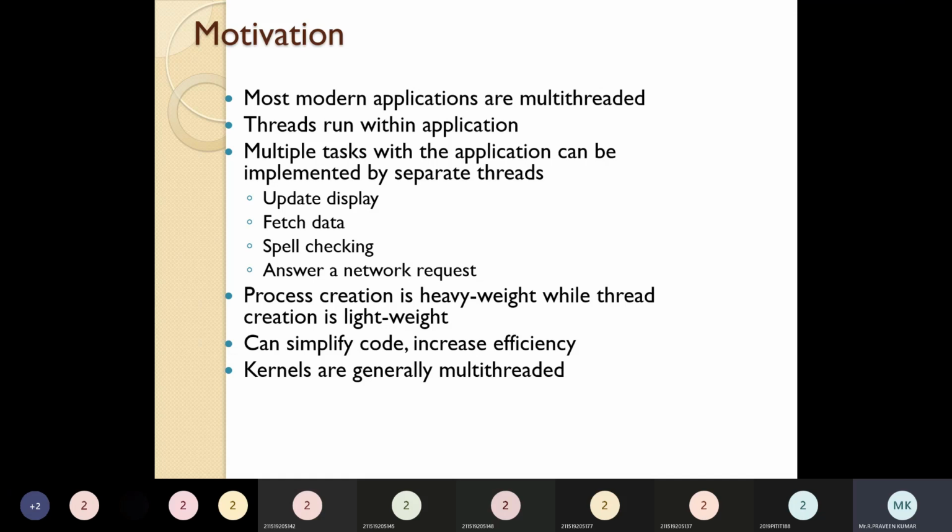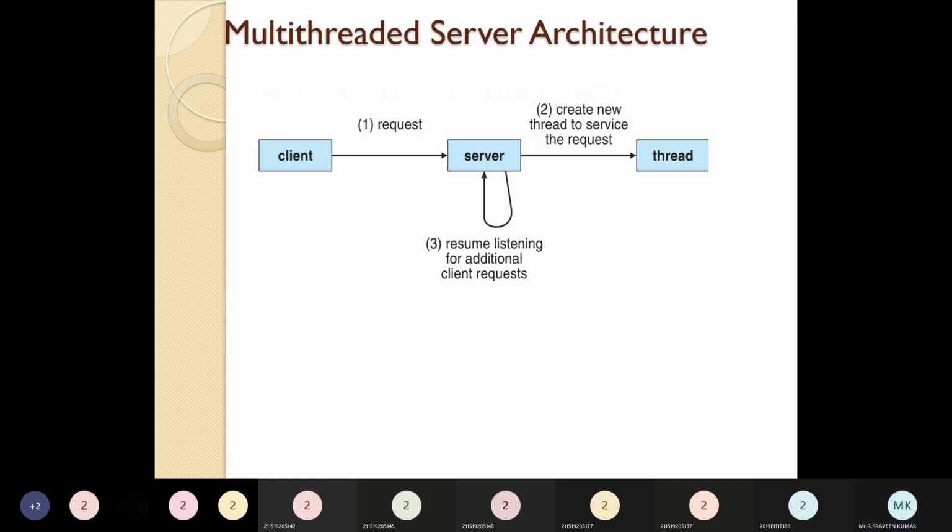So kernels are generally handled by threads, by using multi-threading. These are the most important things that you have to focus on about threading: how useful it is. That we call the motivation. So next one, multi-threaded server architecture. How does it actually work through the server?